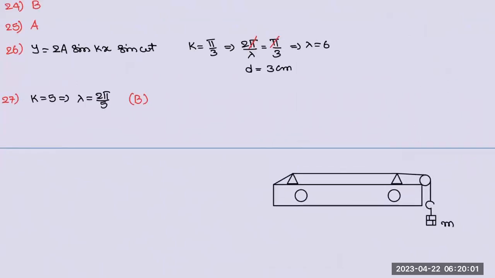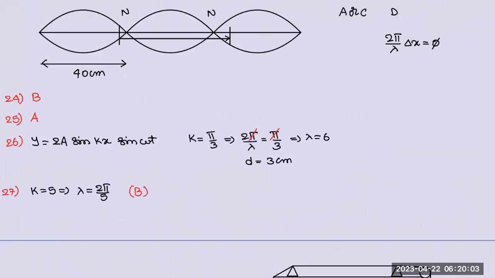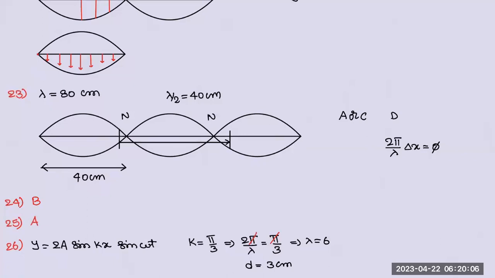Sir, can you once explain 23rd alone, sir? Yeah, the point is a 40 centimeter distance is there. So lambda is 40 centimeters and they want 60. So I'll do one thing. I'll take 10 centimeter left of this node and 10 centimeter right of this node. Those two are also at 60 centimeters only. So both are in the same phase, because adjacent loops will be in opposite phase: this is zero phase, this is pi phase, this is again zero phase. So it can be zero also. That's a problem.